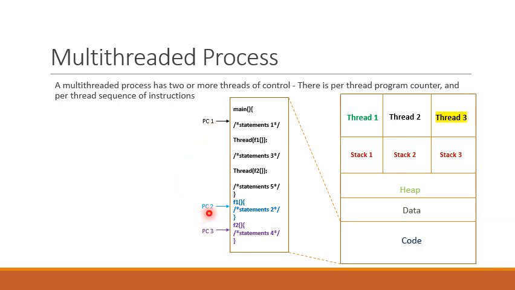Likewise, function 1 belongs to another thread and its flow of control can be determined by the value of PC2. And similarly, function 2 belongs to the third thread and its execution sequence can be determined by the value of program counter register 3.